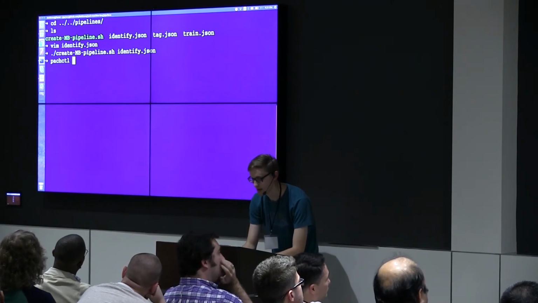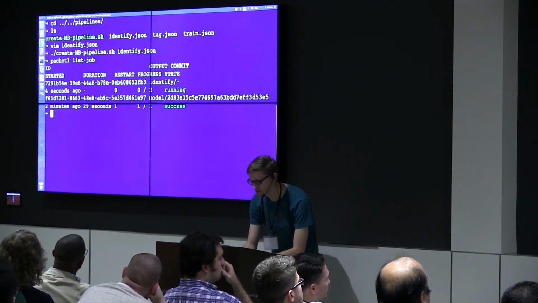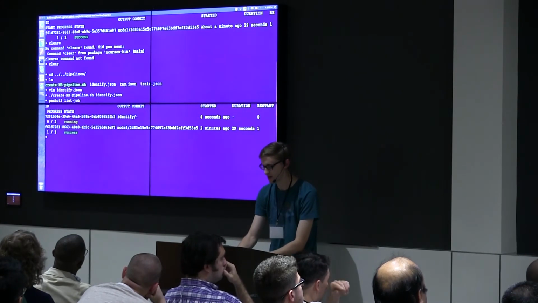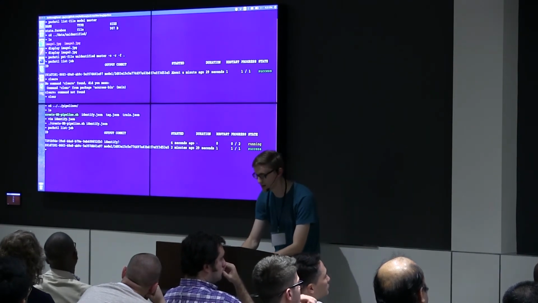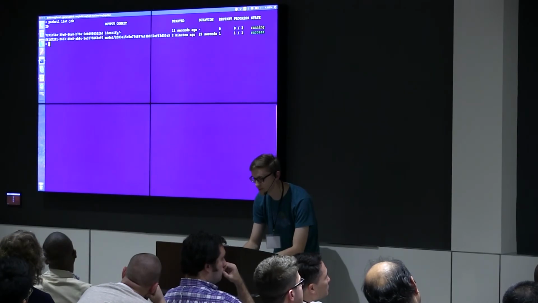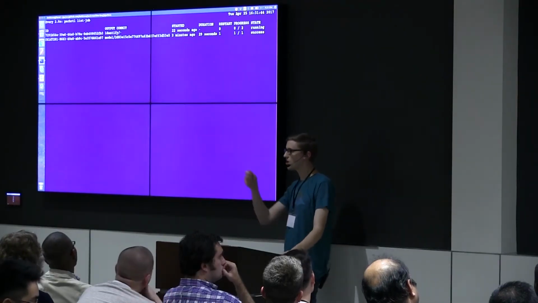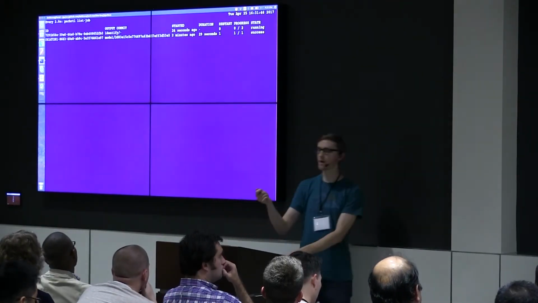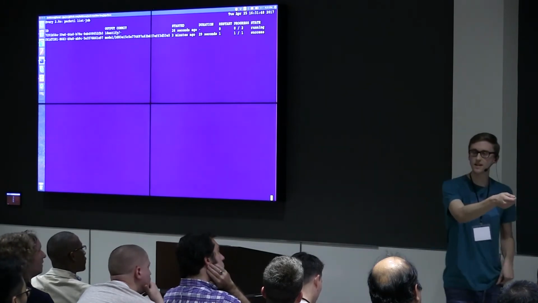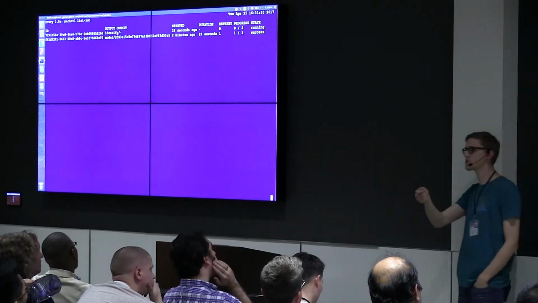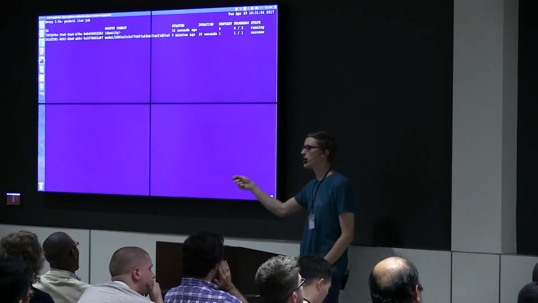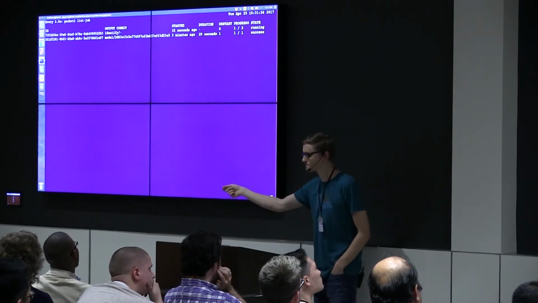Okay. And now when I do that, I can see Pachyderm again has started running a job. Let me actually pull this up. So it started running a job, again, because I put data into an input data repository. And it said, oh, now I know that any data coming into that unidentified data repository, I need to run through the identify data pipeline.